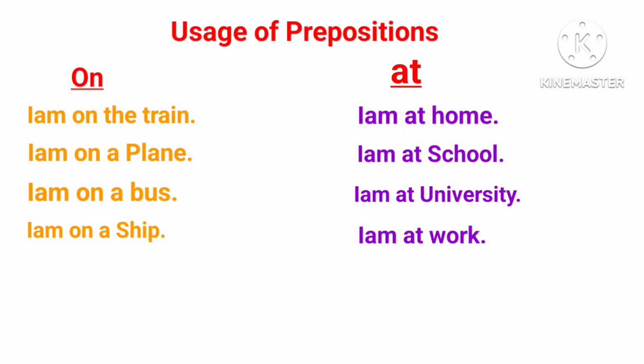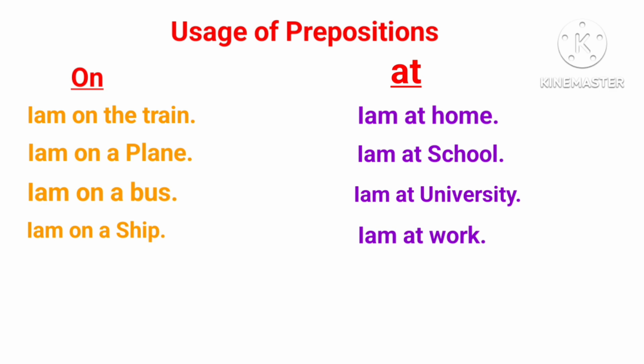Now when you go for at: where are you right now? I am at home. You should not say I am in the home. I am at home. When you are in school, university or your workplace, at that time you should say I am at school, I am at university, I am at work. Where are you? When you are in your house, you should say I am at home or I am at my house.